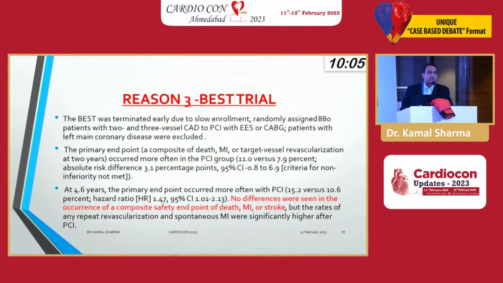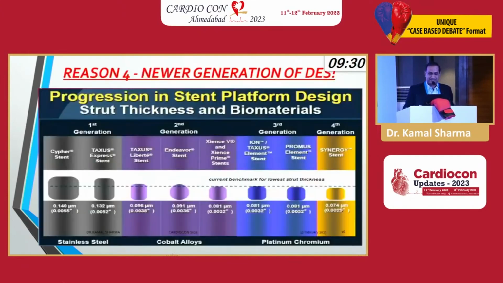So now you talk about the BEST trial. This is one of the trials surgeons never talk about. They don't want to talk about it. Why? Because there was no difference in the composite of anything with the everolimus eluting stent, at the end of nearly 5 years. He's just 35. After his bypass, when he comes out, he looks 45, walks holding on like this, his wife takes him by the hand, and mentally he becomes 55, feeling that his bypass is done, his life is over. He will come and ask the surgeon twice, can I ask you something personally in your chamber? What is left of his life at the age of 35? What is left for him?